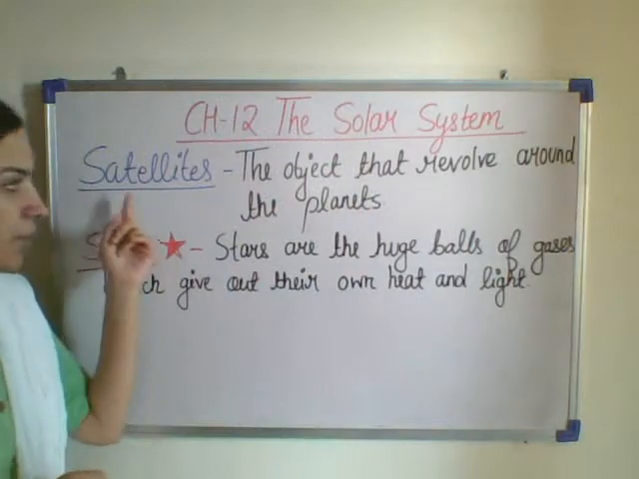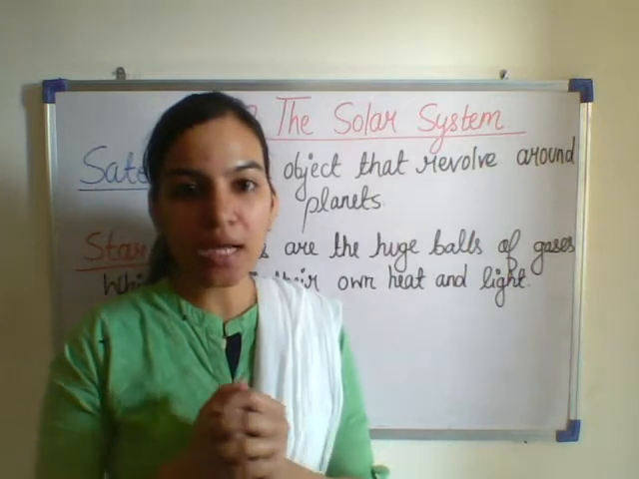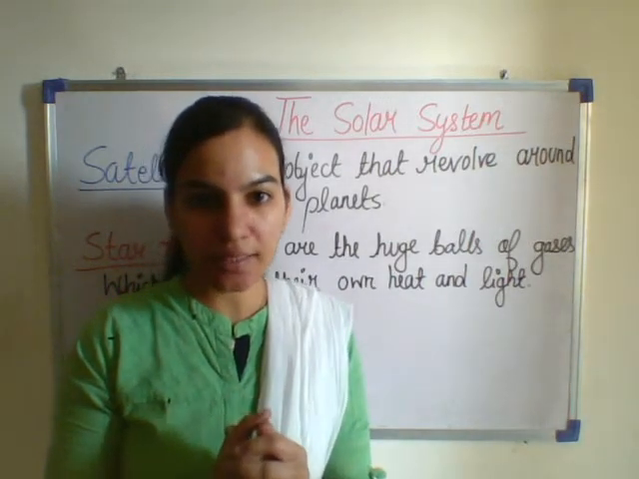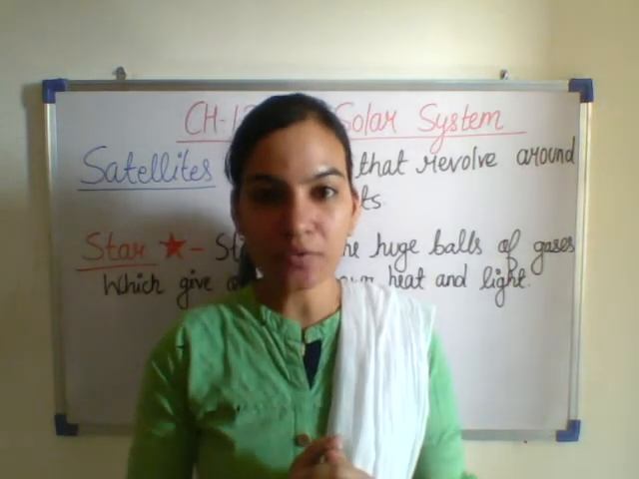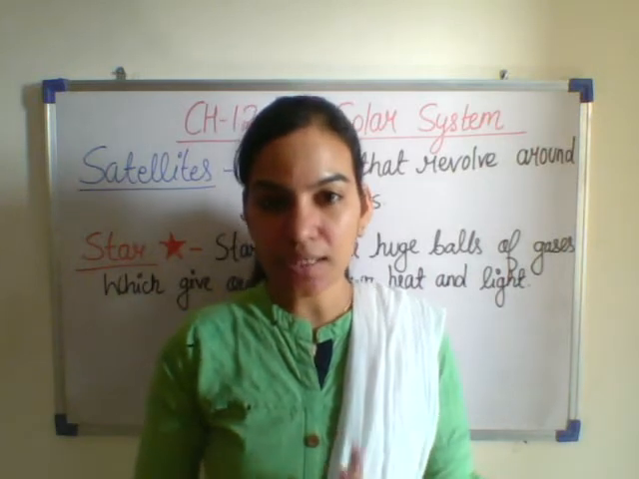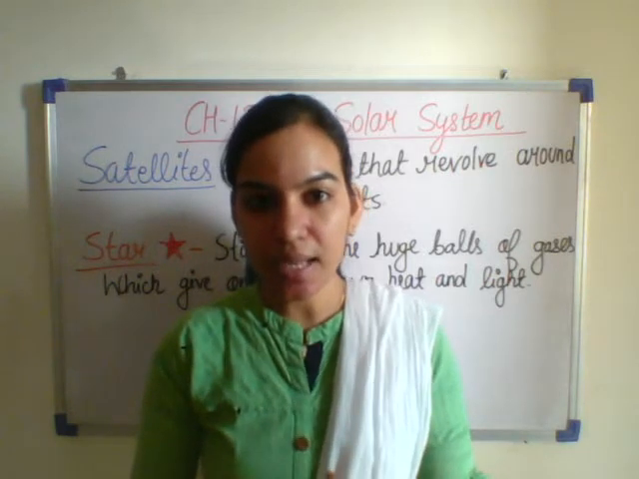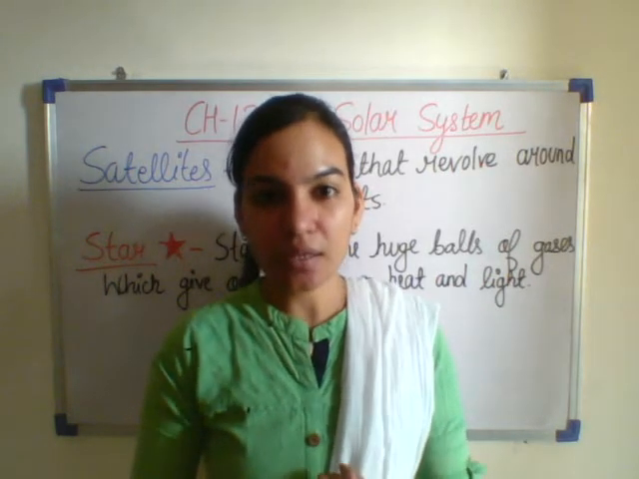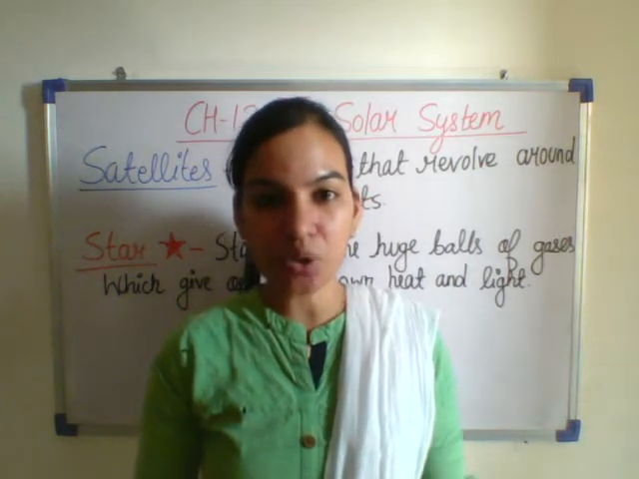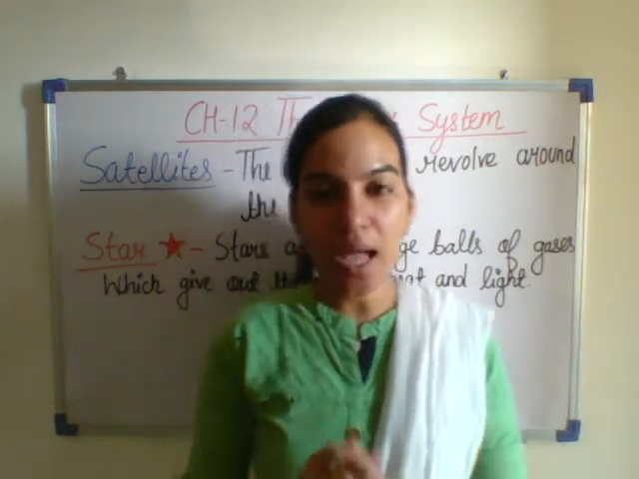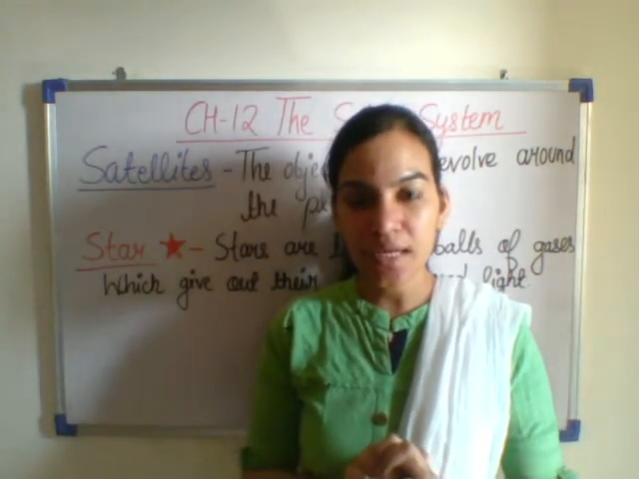So let us first study about satellites. What is a satellite? The object that revolves around a planet is called a satellite. Now you all know the moon. The moon is a natural satellite of Earth. Many artificial satellites are also there. Artificial satellites are made by man, and natural satellites are made by nature. They are naturally occurring. So the moon is a natural satellite of the Earth and also of other planets. Mercury and Venus are 2 planets which do not have any natural satellite.